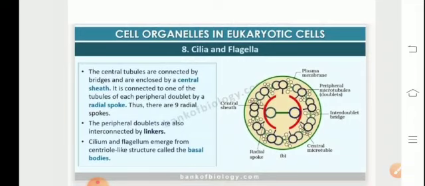So in this module, we had a detailed discussion on the cell organelles present in the eukaryotic cell. Hopefully, you must have understood the concepts thoroughly.